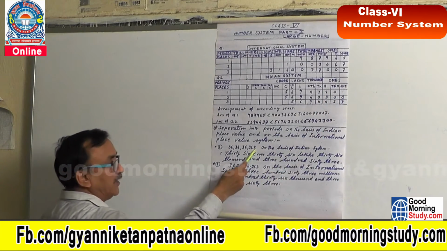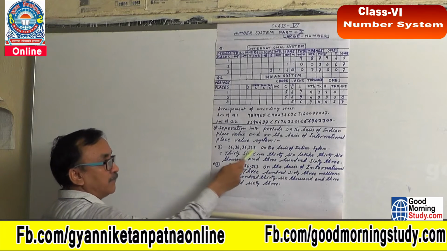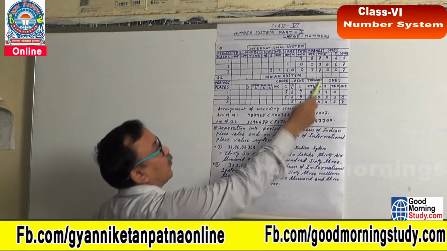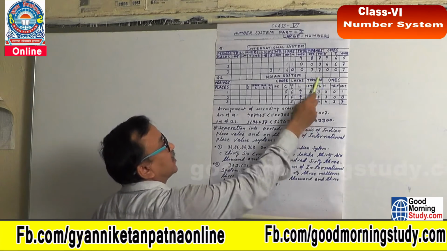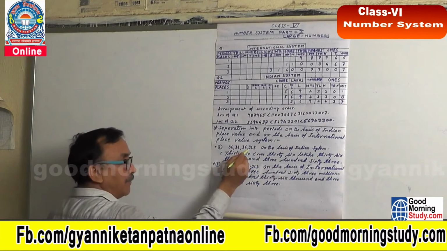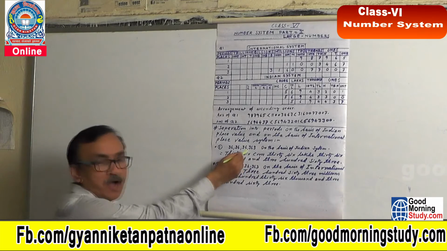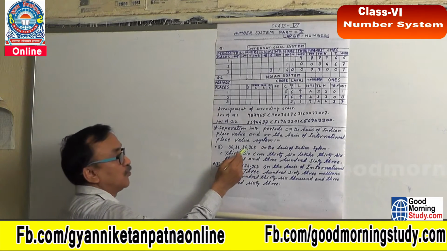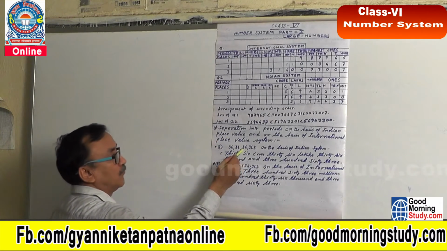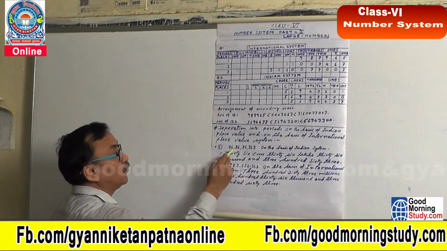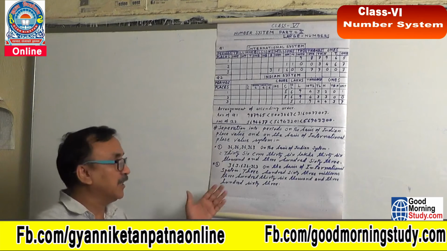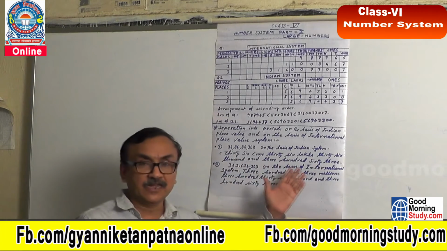So from the right side, put a comma before 3 digits, and then after each 2 digits, one period comes. That is the 1,000 period, lakhs period, and crore period. So after 3 digits, after putting a comma, then again put a comma every 2 digits. Then you will get the separation of the periods of the given number on the basis of the Indian system.